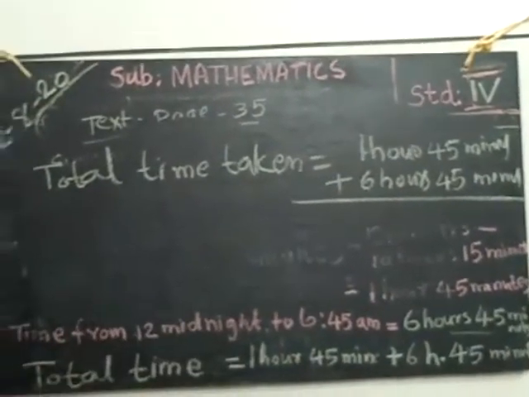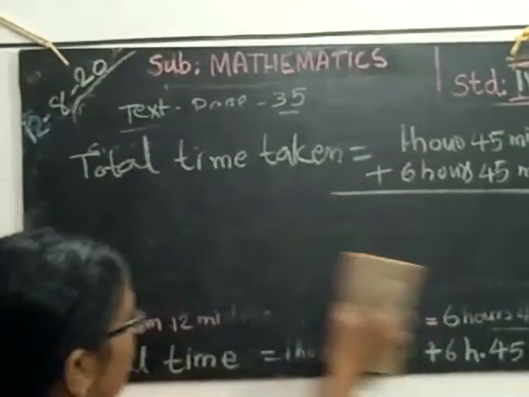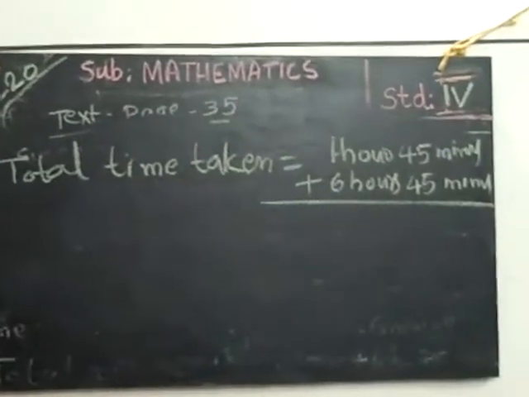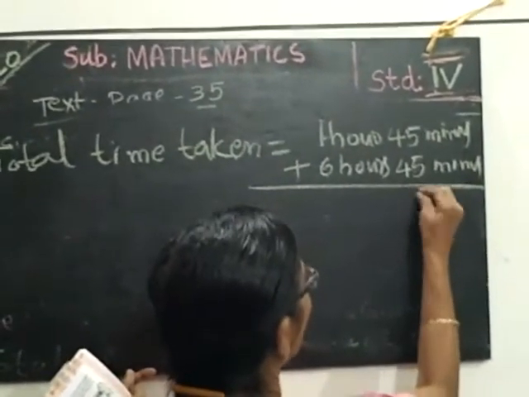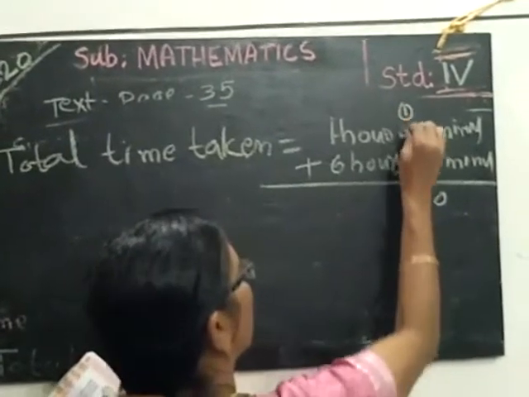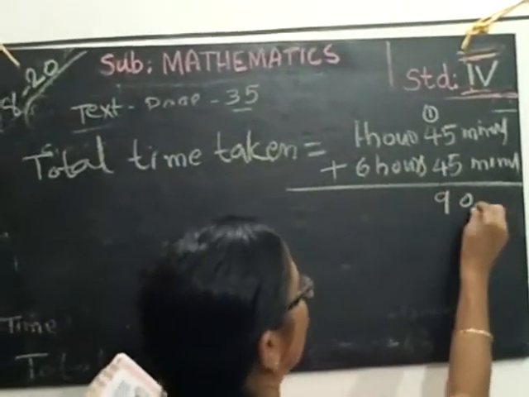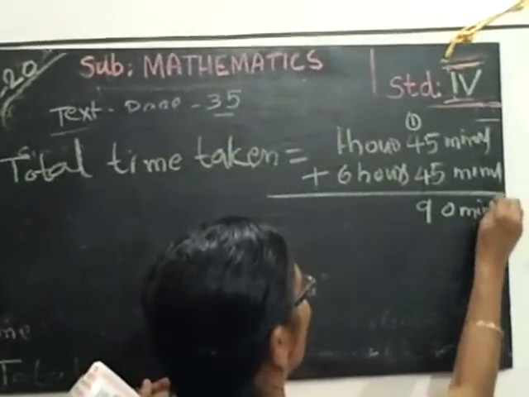You add and find out. What will be the total time? 5 plus 5, 10, carry over 1. 4 plus 4, 8, plus 1, 9. 90 minutes, you got.